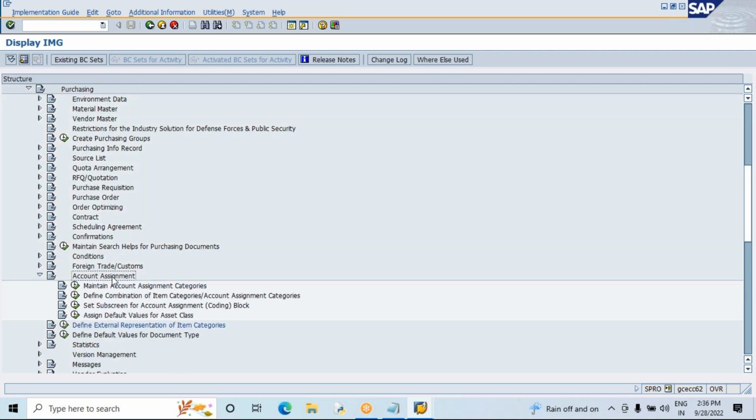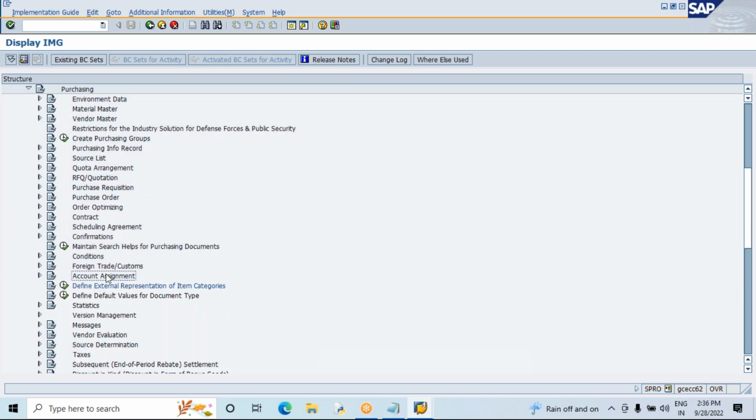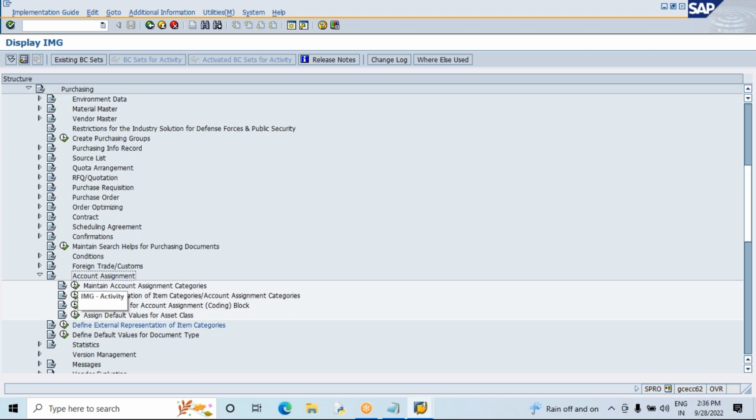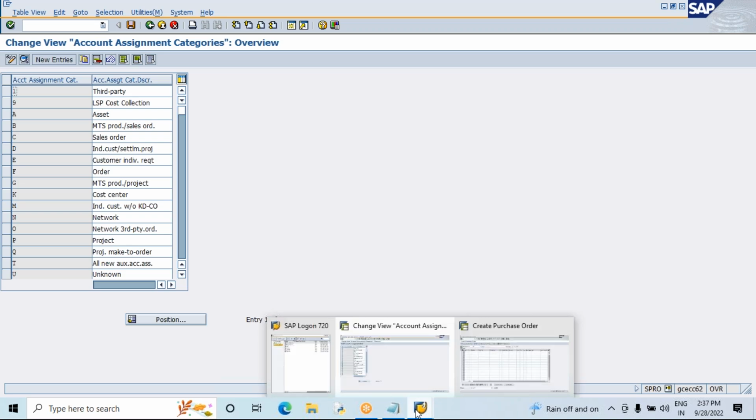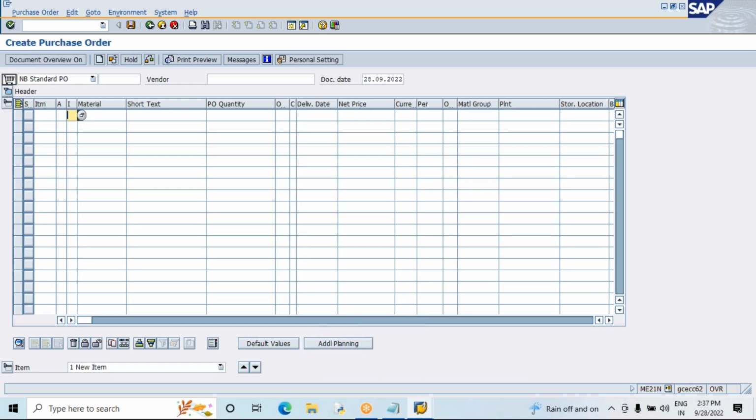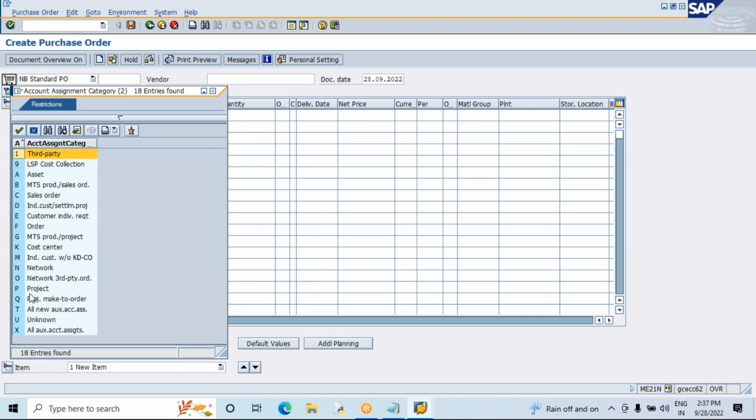Account assignment categories here: SPRO, IMG, Materials Management, Purchasing. In purchasing, you need to go to account assignment. Here, above account assignment, is define external representation of item categories. In account assignment, maintain account assignment categories. These are all the different account assignment categories. Simply, if you go to any purchase document, if I come here, this is the PO, you will find all the account assignment categories here. So these many account assignment categories.